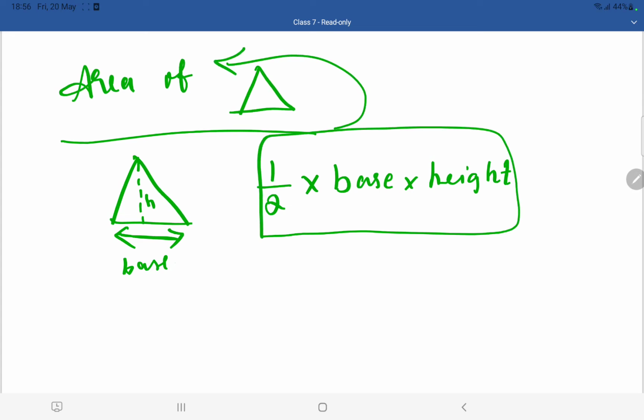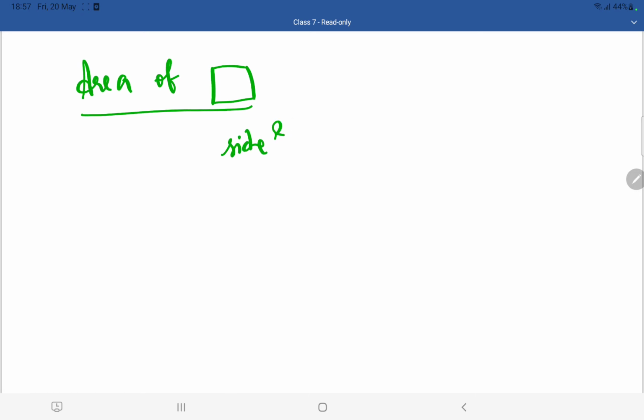For your level, if you know the area of a normal triangle, that is enough. So what you need to know is half into base into height. Okay, so now let us see the area of a square. This is a square, right? So area of a square is side square.